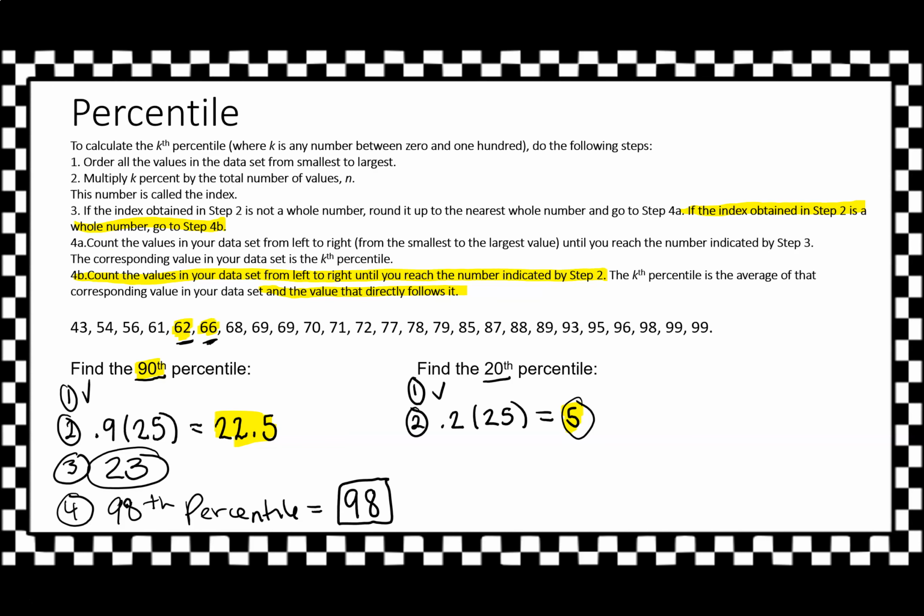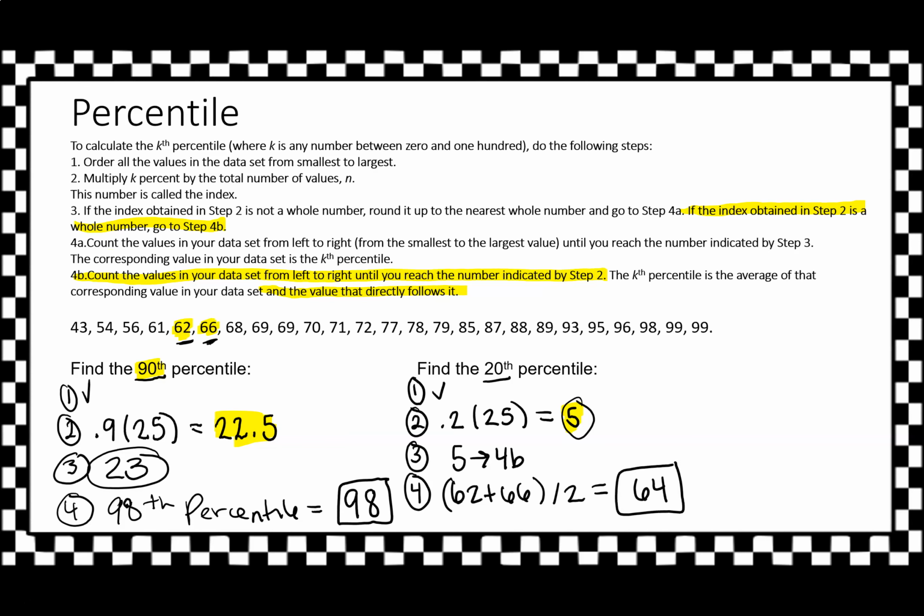So now I'm really on step 3 that tells me that, hey, 5 goes to step 4B, and my step 4B tells me to average 62 and 66, add those up, divide them by 2, and you do get 64.